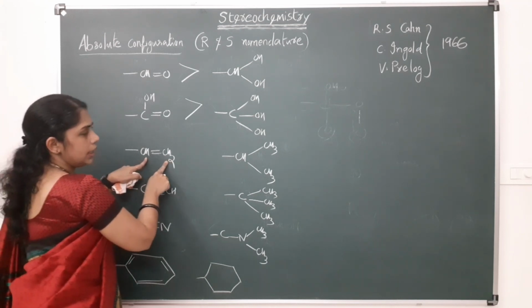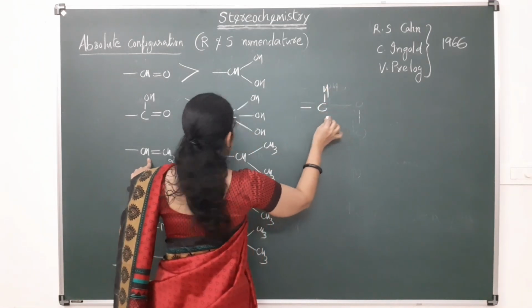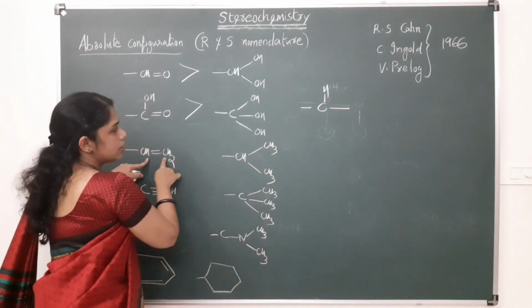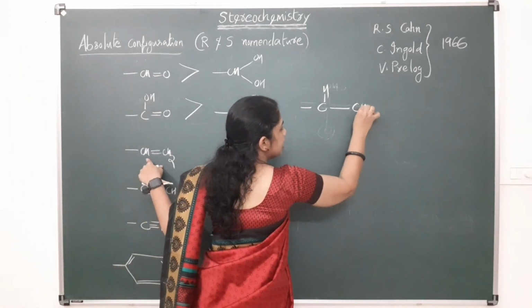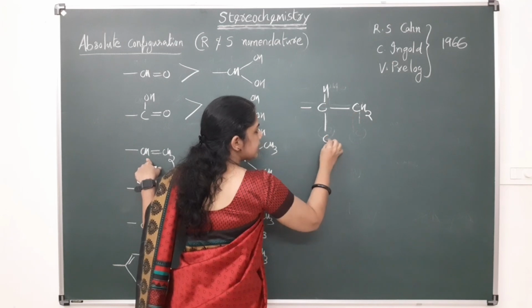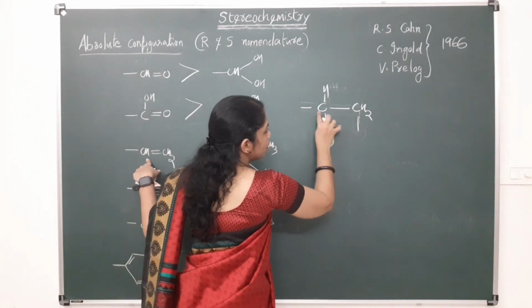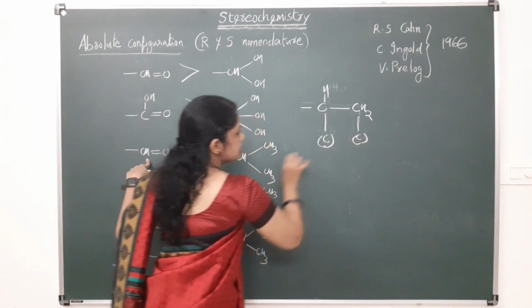Similarly, in this case also, I am not showing it here, this will get higher priority. Okay, do you want to see? Okay, I will write it. Here CH double bonded to CH2. Double bonded to CH2 means singly bonded to CH2 2 times: singly bonded to this carbon and singly bonded to the ghost carbon. And this carbon is again bonded to the ghost of this carbon. Okay, this is the meaning.